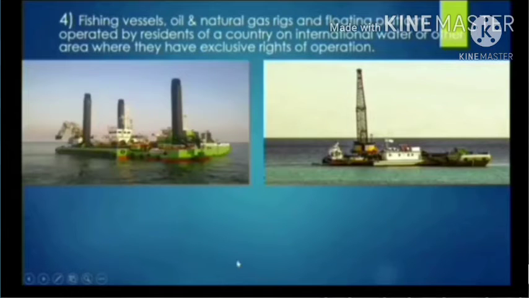The next point: fishing vessels, oil and natural gas, and floating platforms operated by residents of a country on international water or other areas where they have exclusive right of operation. You can easily see that there are water boundaries for every nation, about 12 nautical miles from the land boundary, where some productive activities are operated by the government. It is also called the domestic territory of a country.